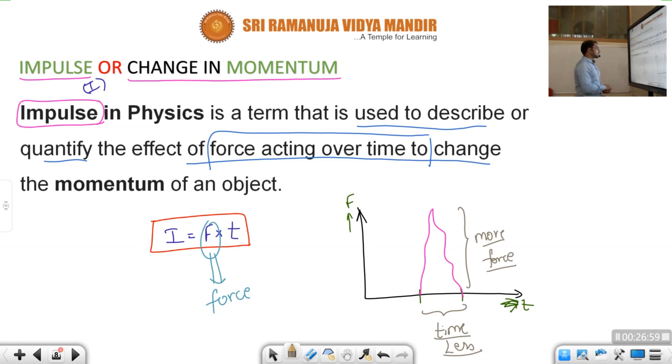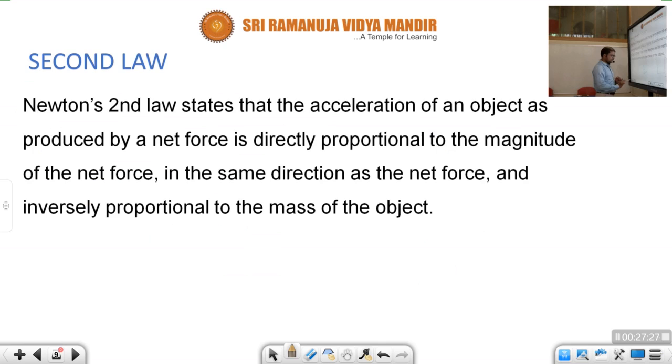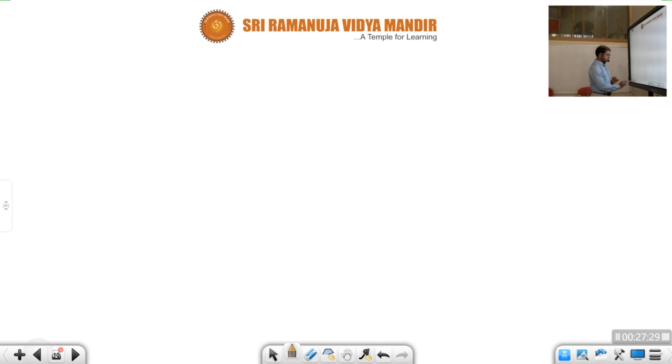Okay, children, why I gave this example at this moment is that previously I discussed one topic, that is change in momentum. The terms related to momentum I am explaining together. So here the subject is the force acting over a time to change the momentum of an object. It is changing the momentum of the object. I will give you an example now.